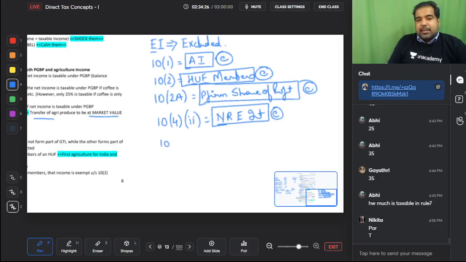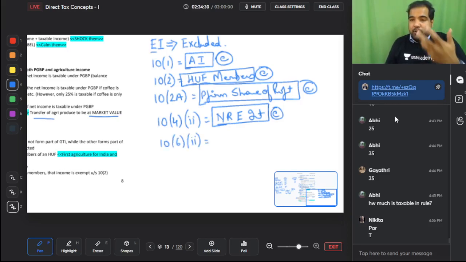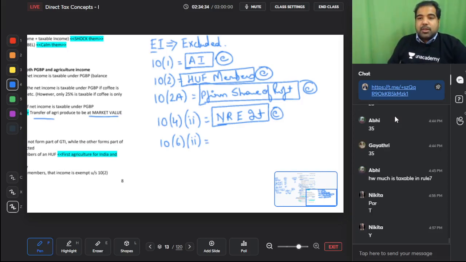Next is 10(6)(ii). In India, there is an embassy. If you remember, in GST we had 11 embassies. In those embassies, there is a French embassy. Basically, for France, they have an embassy in India where 62 employees work. Now, we have an arrangement with them whereby we have told the countries abroad that listen, when our people are in your country, in our embassies abroad, we will tax them.